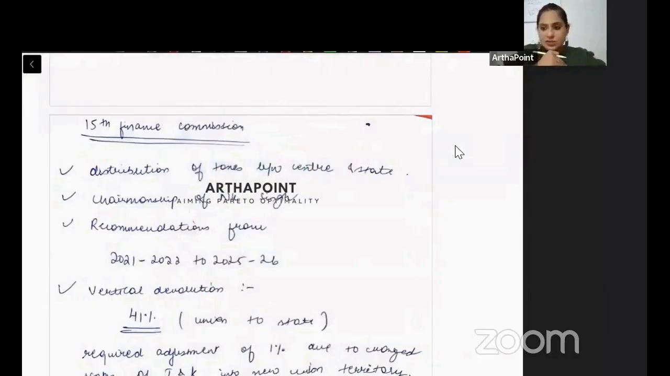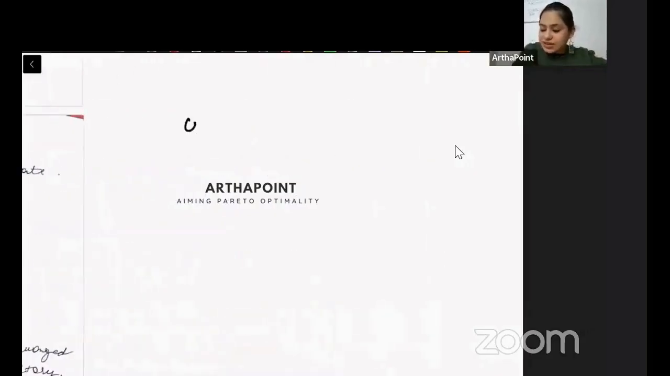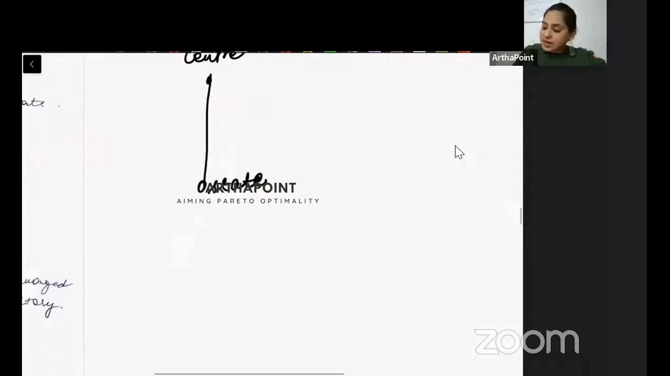This is the 15th Finance Commission. Finance Commission, not plan, I am talking about Finance Commission. What is the work of the 15th Finance Commission or any Finance Commission? See, the center must share its revenues with the state. And state must share its revenue with the local bodies.